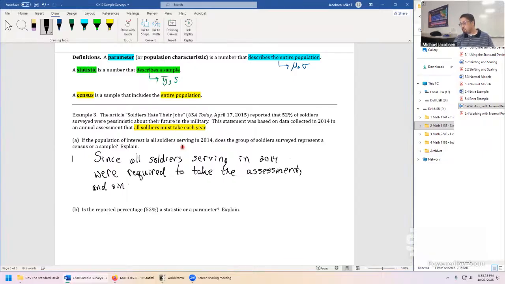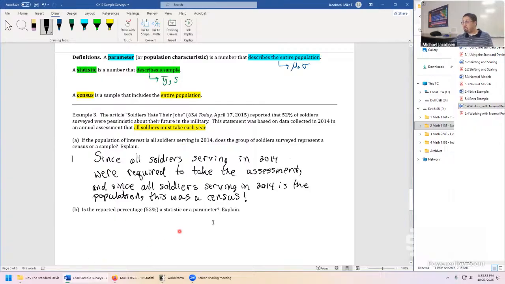And since all soldiers serving in 2014 is the population, this was a census. It deserves an exclamation mark because once you have a census, you know mu and sigma.